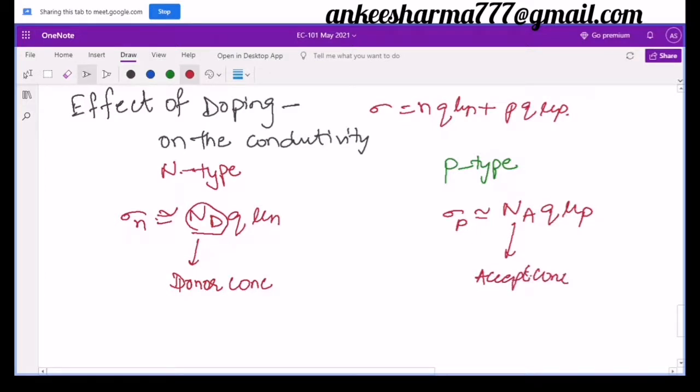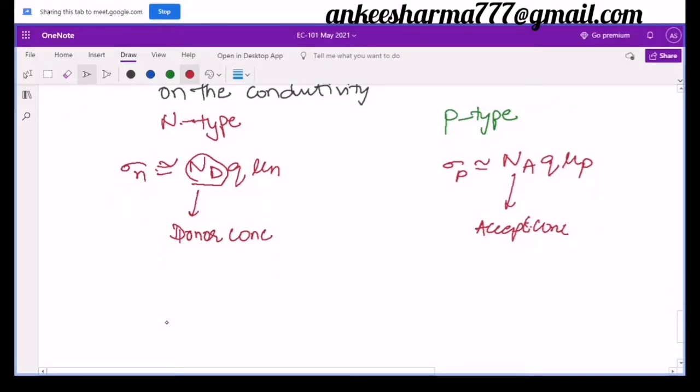So how are Nd and Na coming? It is nothing but defined by the number of the dopant atoms. If the number of dopant atoms is more in comparison to the total number of atoms, this donor concentration will be high. And similar is for the Na. Along with it, I will also discuss the types of doping.